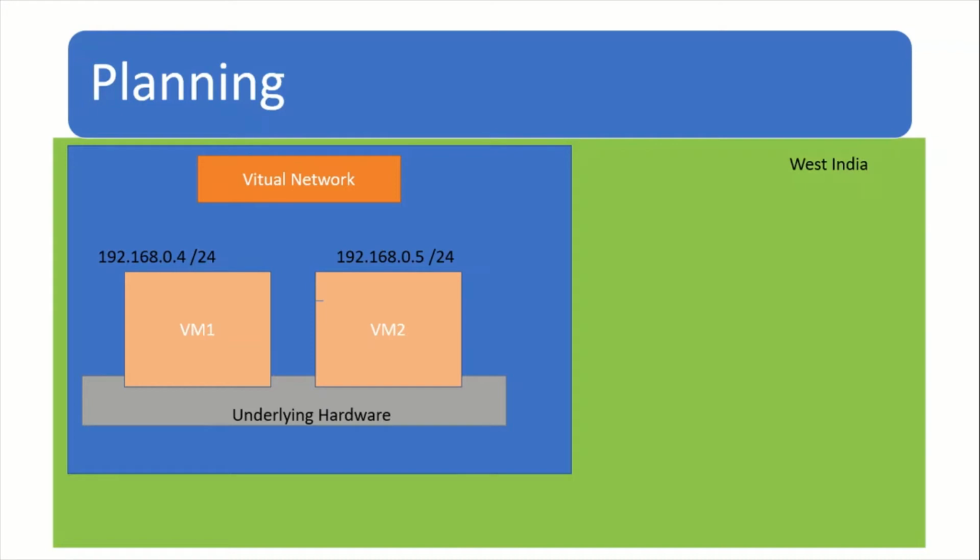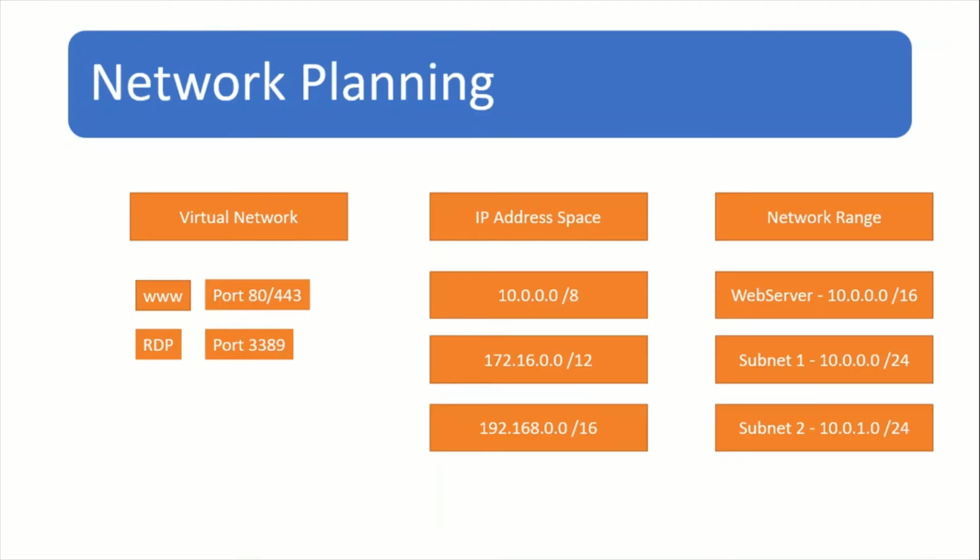Similarly, before creating a virtual machine, we should plan the network configuration, the naming convention that will be used for all the VMs and other resources in our subscription, and the location where the virtual machine would reside geographically. The location should be as close as possible to the users or customers. Then the size of the virtual machine, the pricing model, what storage is required, and last but not least, what operating system we would use. The first thing we should decide is the network configuration. Like I already mentioned, we have some web servers and some database servers, so on what network and subnet would they reside.